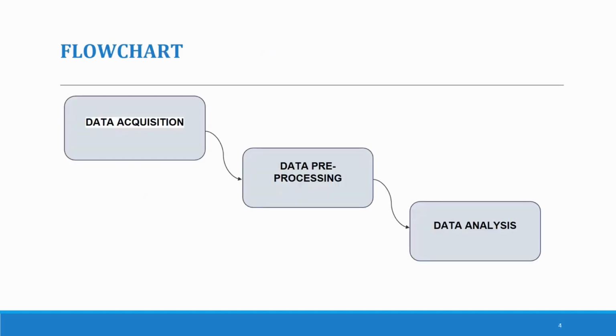This is the flowchart. In the flowchart, our first step is data acquisition, in which we will be collecting the data from the Kaggle website. Using that data set, we'll be doing the data pre-processing. In data pre-processing, we'll be doing data cleaning first. After the data is clean, we'll proceed with data analysis, in which we'll be doing data visualization with the help of Power BI and trying to find different purposes of the rides.